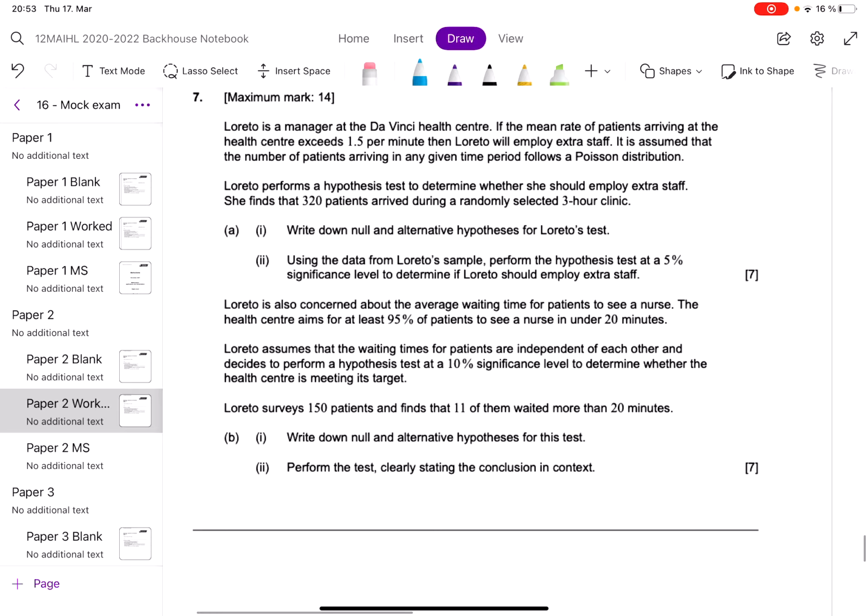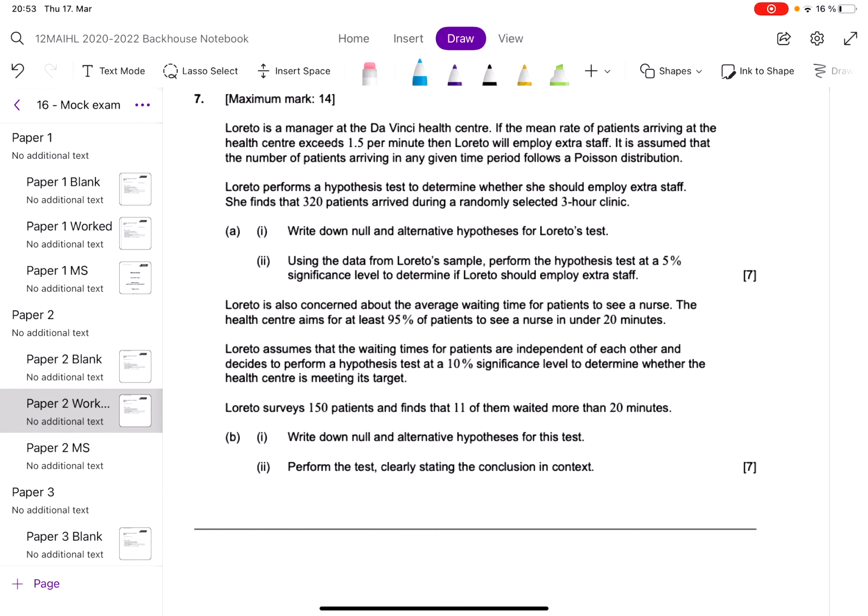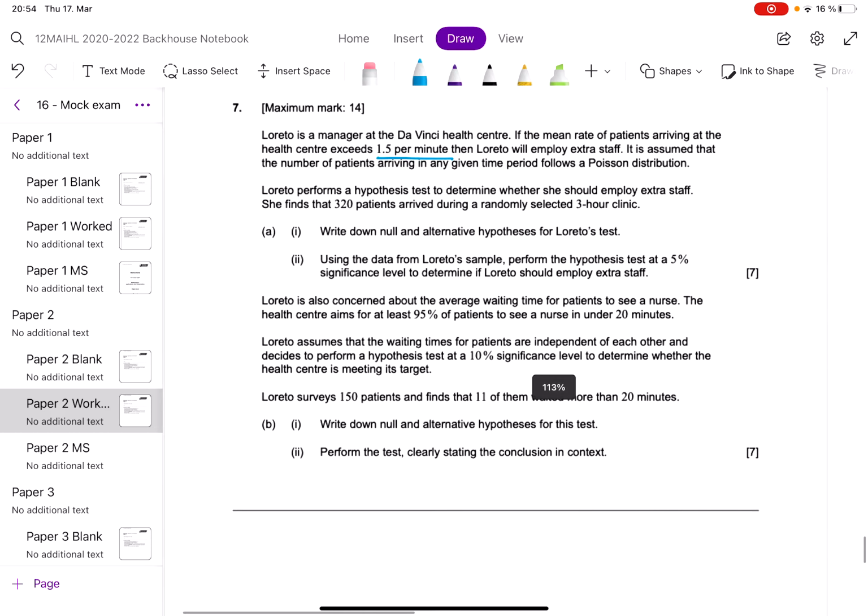So we have a mean rate of people. If the mean rate exceeds 1.5 per minute, Loreto will employ extra staff. It's a Poisson distribution. Loreto performs a hypothesis test to determine whether she should employ extra staff, and she finds 320 patients arriving during a randomly selected 3-hour clinic. Write down null and alternative hypotheses for Loreto's test.